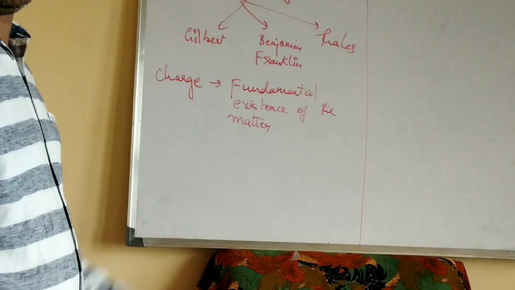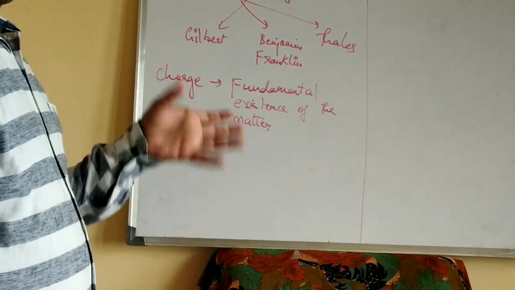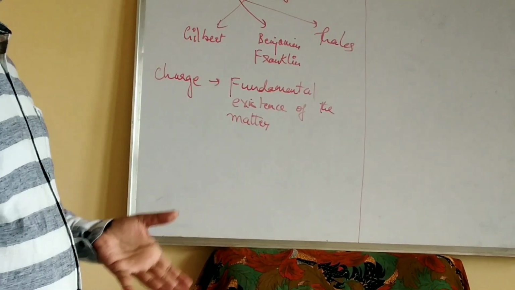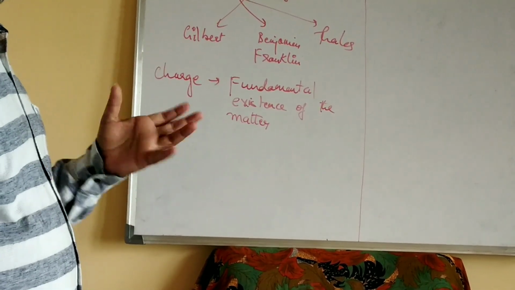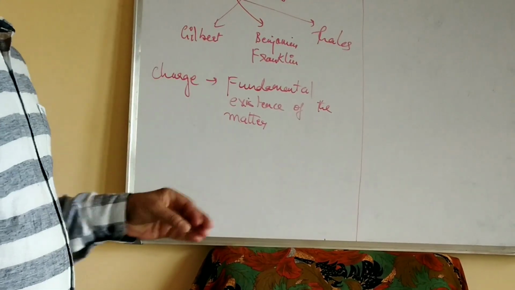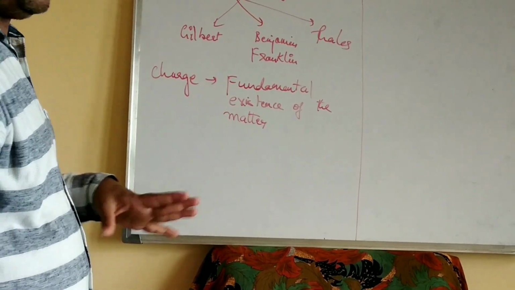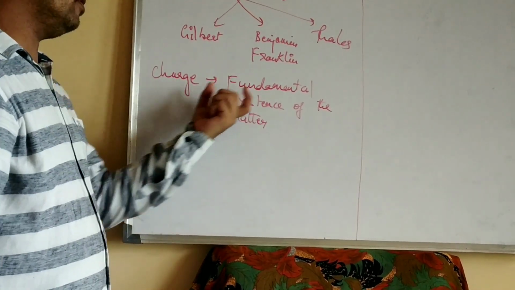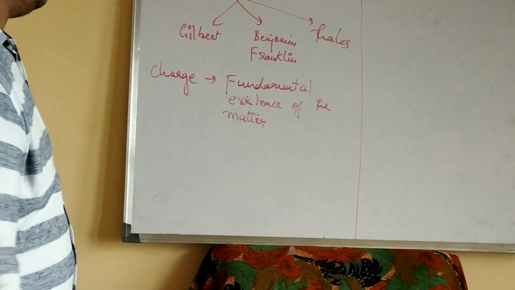Okay, it means it is the basic. Just like how we say the atoms constitute solids, liquids and gases, where the atom is the smallest indivisible particle of an element. So, like that, this charge is also the fundamental existence of the matter.